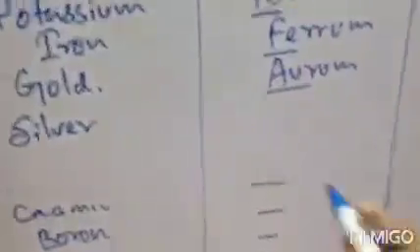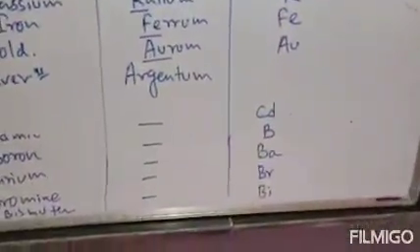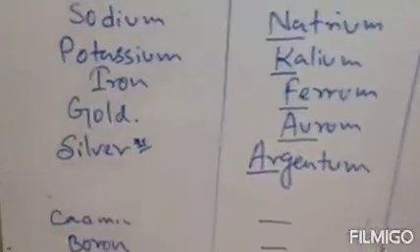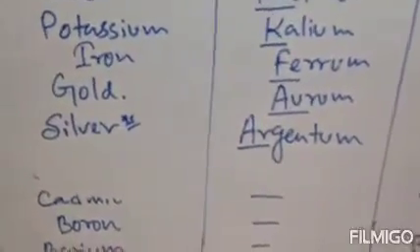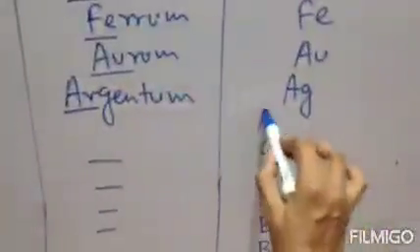Its Latin name is argentum. So this is important. The formula of silver is important. Why is it important? I am telling this. Just write it down. The formula of silver, argentum, is Ag. Why is it Ag? Why are the first two alphabets not taken? Because if we take the first two alphabets, that is Ar, and Ar stands for argon. Argon is a gas actually, not an element. So the formula of argon is Ar.